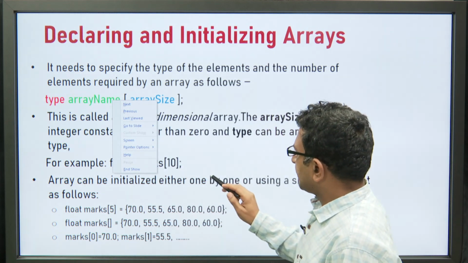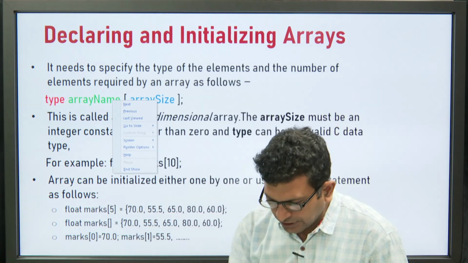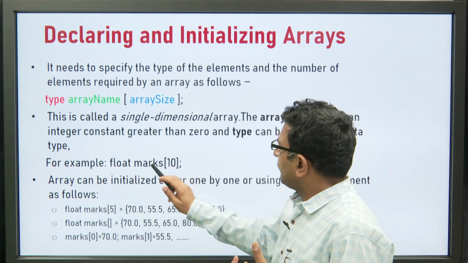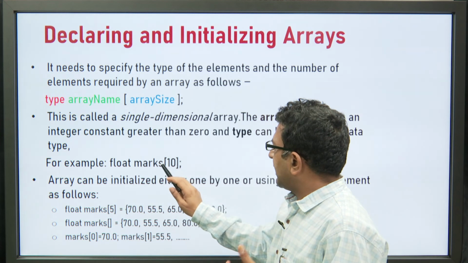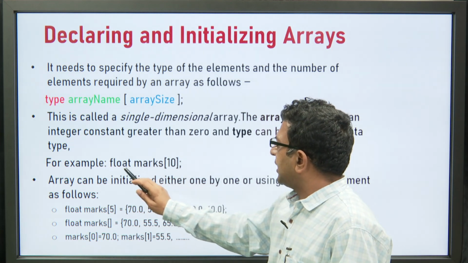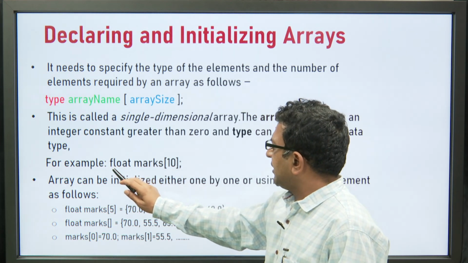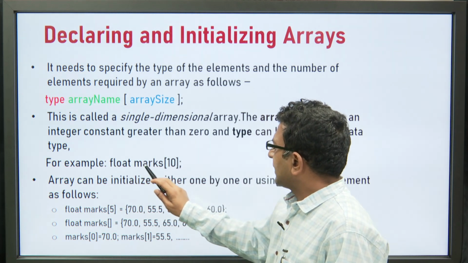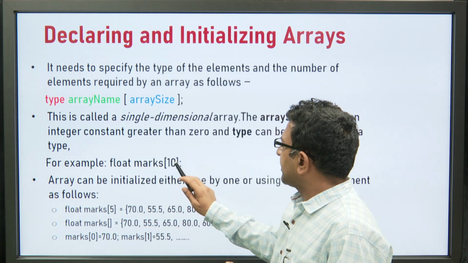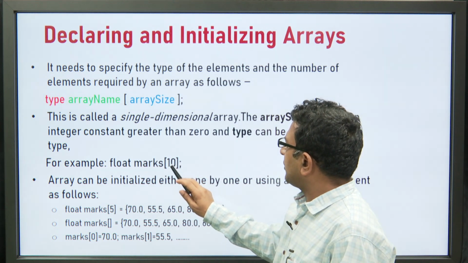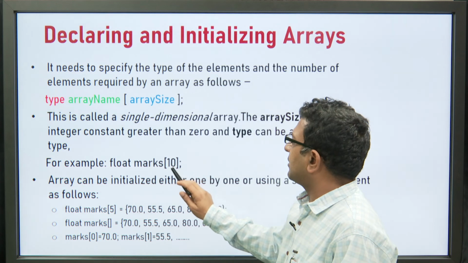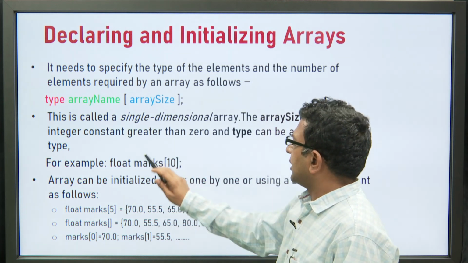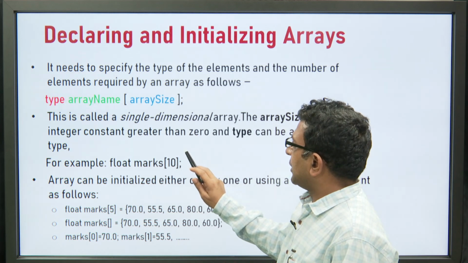For example, just see here, we store a maximum of 10 elements of float type, and the array name is marks. This is how we can declare an array. First the data type, since it stores floating data values, so float, then the array name marks, and it can store a maximum of 10 elements of float data type. This is how we can declare an array variable.